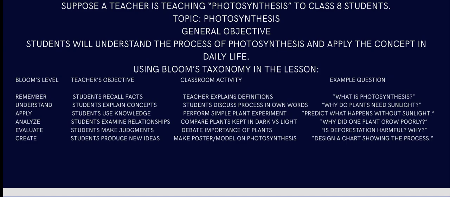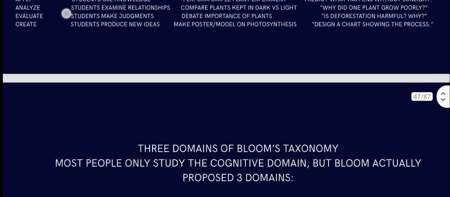Then comes analyze: students examine relationships. Compare a plant in the dark versus in light. Why does one plant grow well? They keep one plant in light and one in dark, and try to grasp how and why one plant grew poorly without sunlight and one did well in sunlight. Then evaluate: students make judgments and debate the importance of plants. Is deforestation harmful, and why? Then comes create: students produce new ideas, make a poster or model of photosynthesis, or design a chart showing the process.